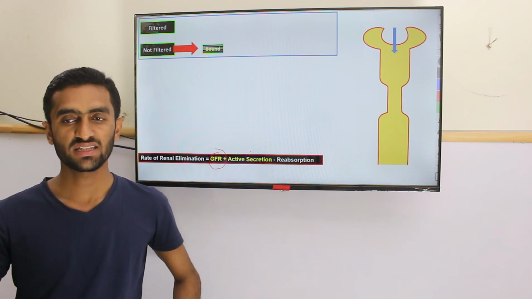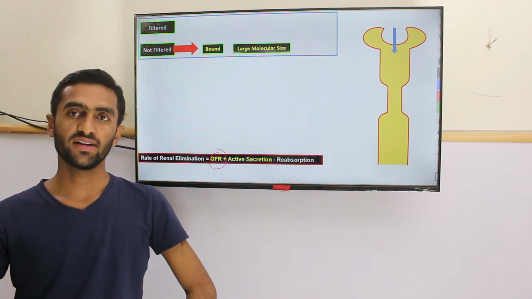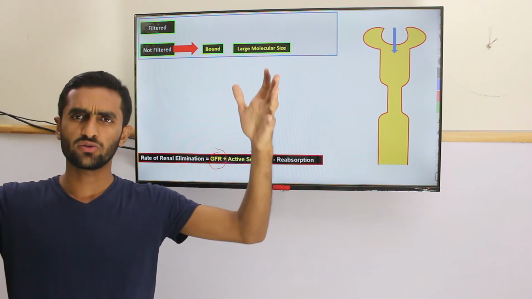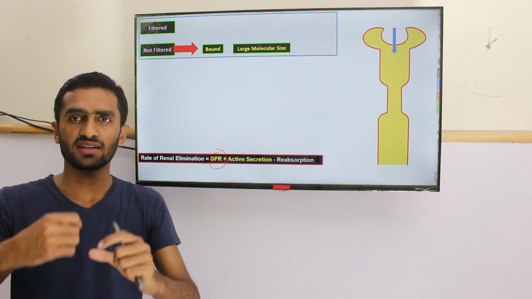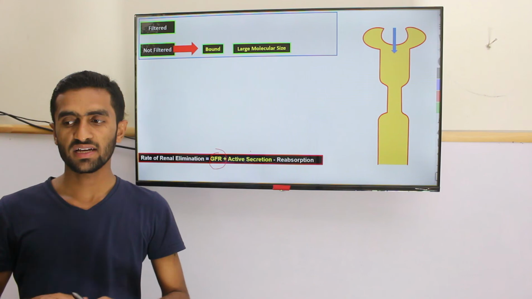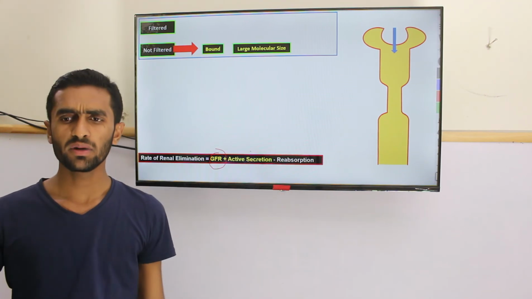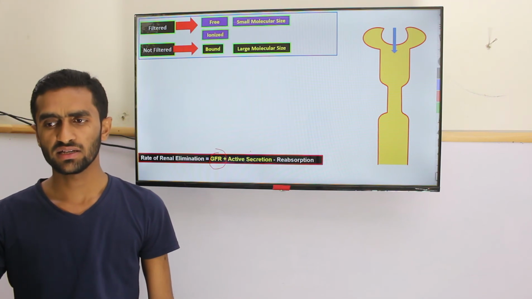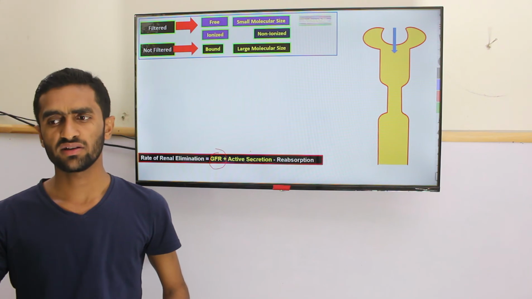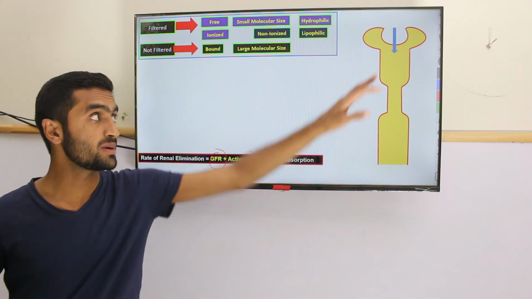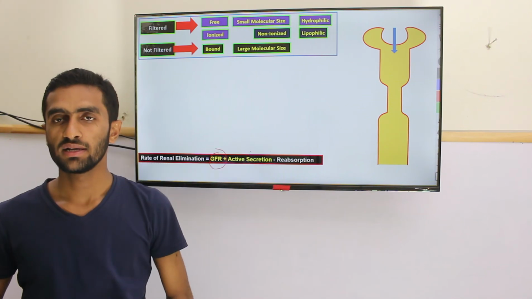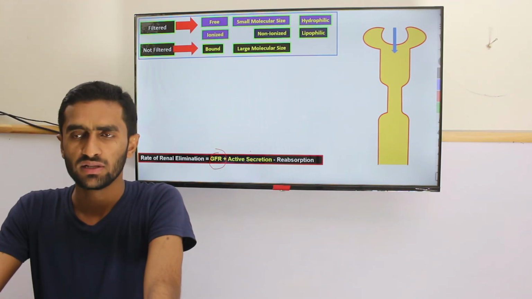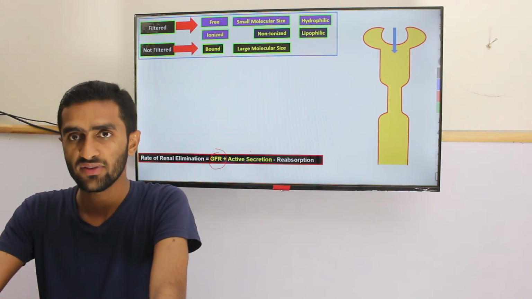Number one, if it's bound with plasma protein, or if its molecular size is larger, for example more than 20,000, it cannot cross the pores of the glomerulus, so it cannot come into the filter. But all other kinds, for example a free drug, ionized or smaller molecular size, non-ionized, hydrophilic, lipophilic, can be filtered here, so they can enter into the tubular system. This actually defines your GFR.